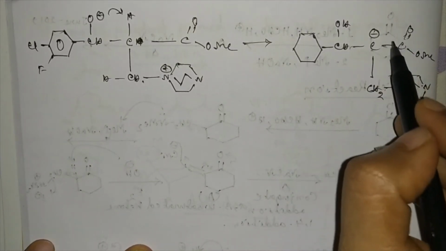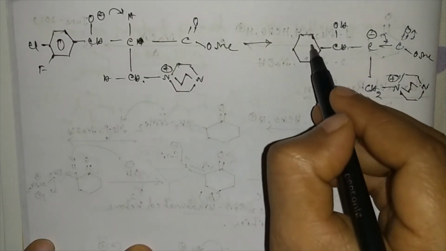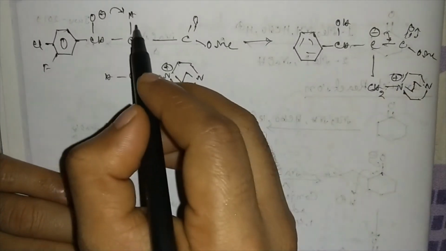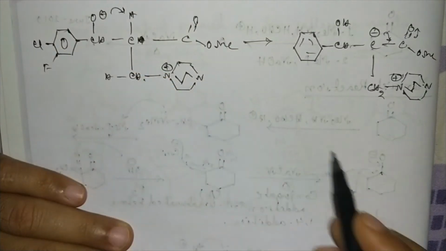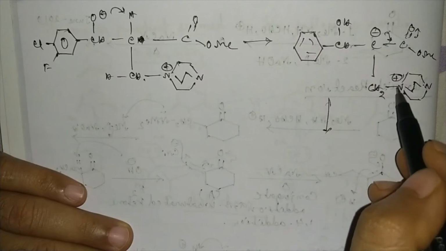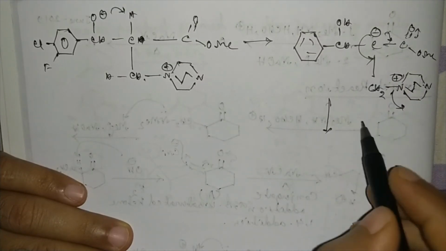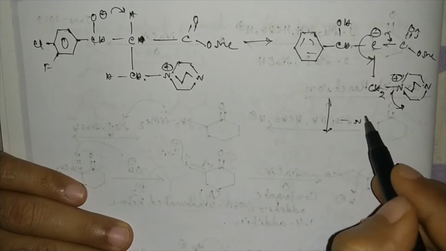Now we can see that this anion is resonance stabilized, so this proton will be easily taken by this oxide ion. Now this is an excellent leaving group, so this will leave.